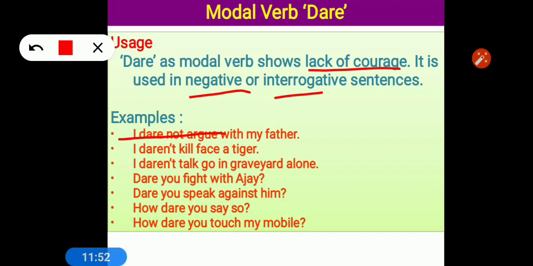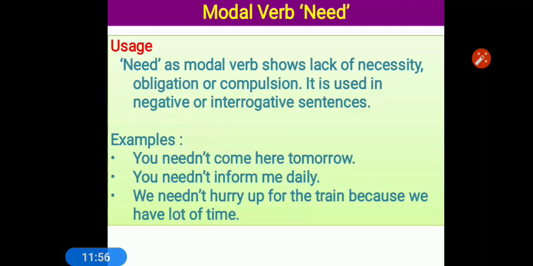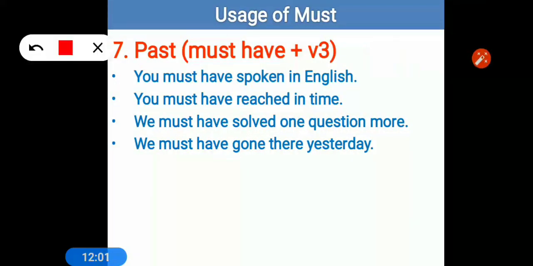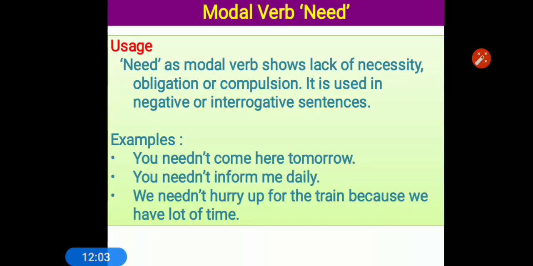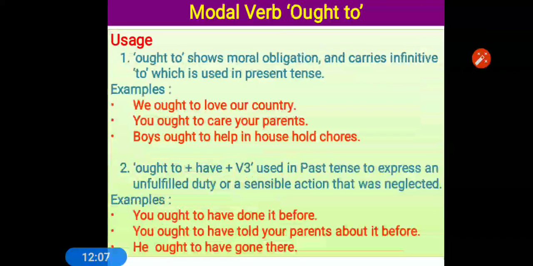Like, I dare not argue with my parents. I dare not kill. Here, kill is the misprint one. I dare not face a tiger. So this way we use dare. Dare shows lack of courage. Next one is ought to.